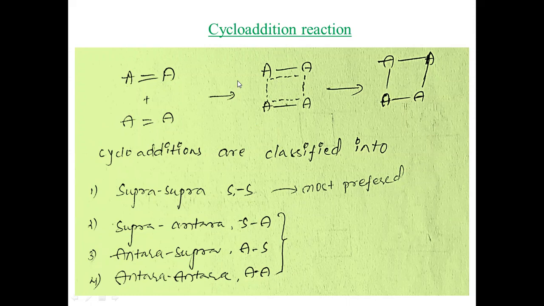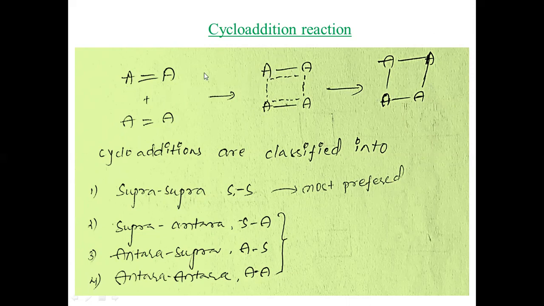Now coming to the cycloaddition reactions. What are cycloaddition reactions, and what is the stereochemistry terminology we use in cycloaddition reactions? That we are going to discuss today. We already discussed what cycloaddition reactions are. These are pericyclic reactions in which two individual pi fragments undergo cyclization to give a cyclic molecule. So the reaction takes place through the formation of a cyclic transition state.